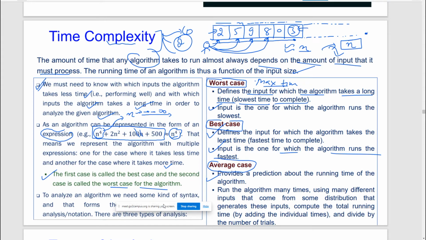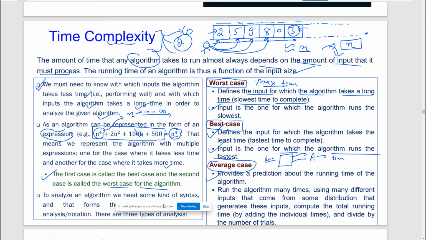So what does it mean? It means that you have some algorithm A, and you want to find its running time. So what will you do? You can generate random inputs. For example, you generate 1000 inputs, and for each input you feed this particular algorithm and find the time.